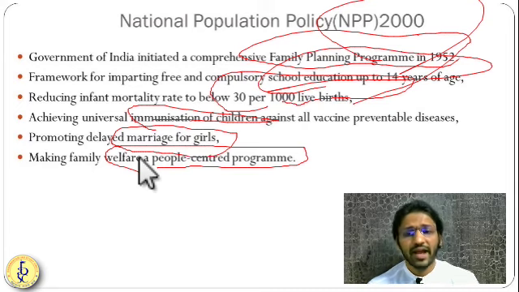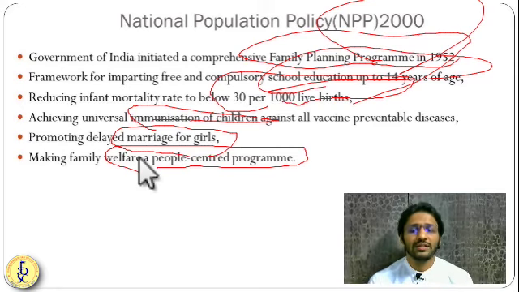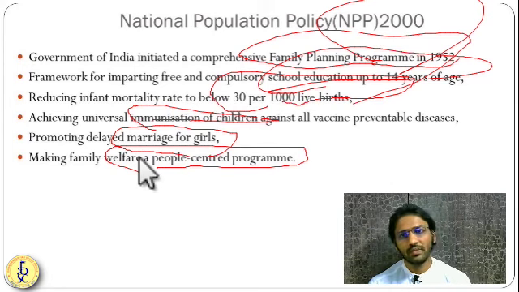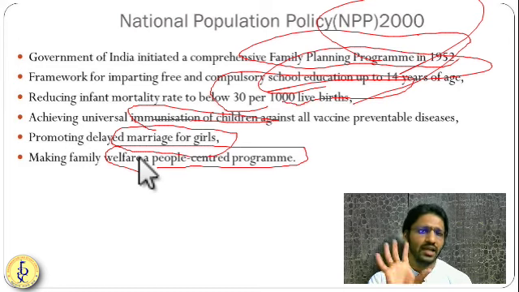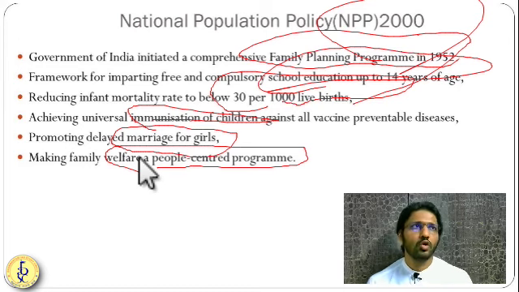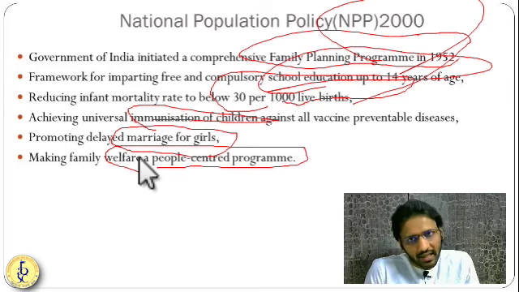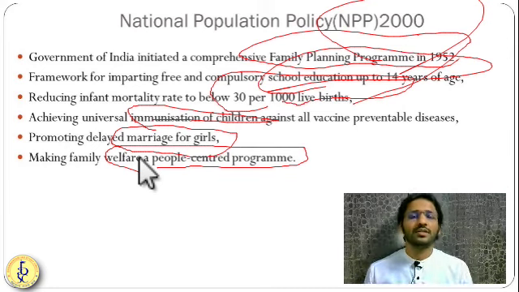The final aim of the national population policy is to stabilize the population, but in a healthy manner, not in an unhealthy manner like China. One child policy, and now their population is aging slowly. So it should not happen like that. We should have a healthy population. Getting it? So that's why they have set up certain targets in the national population policy.